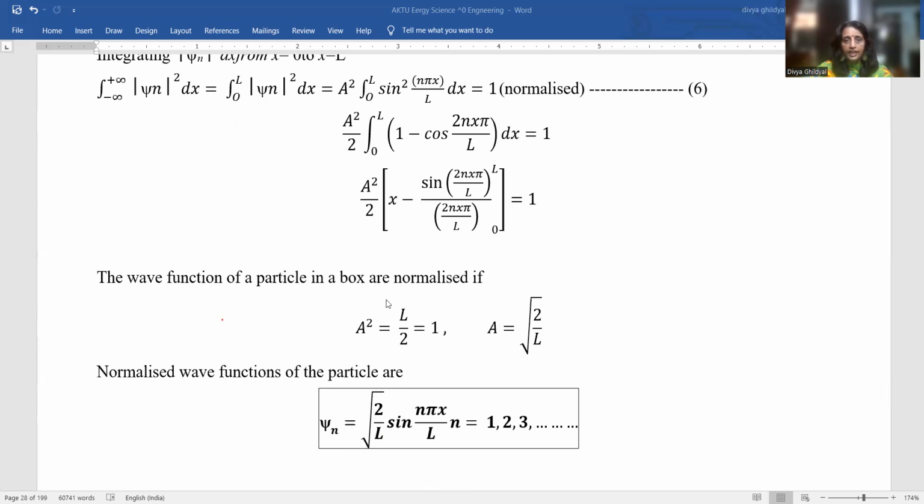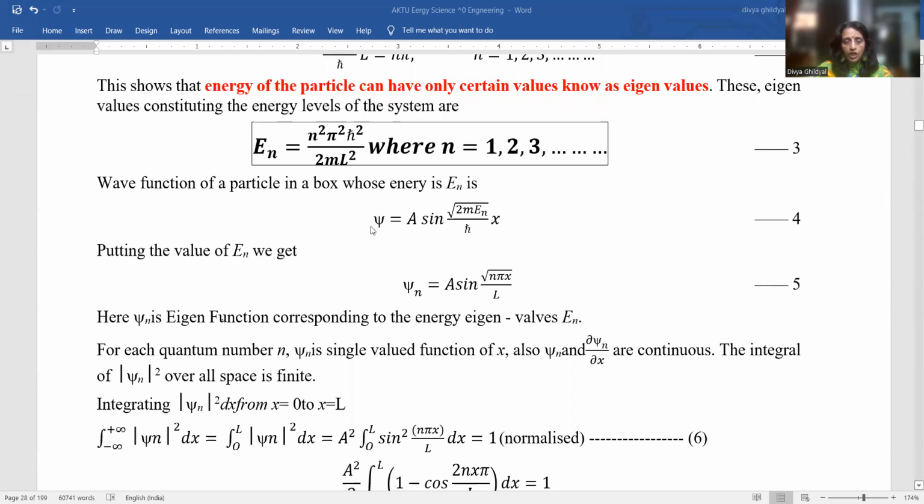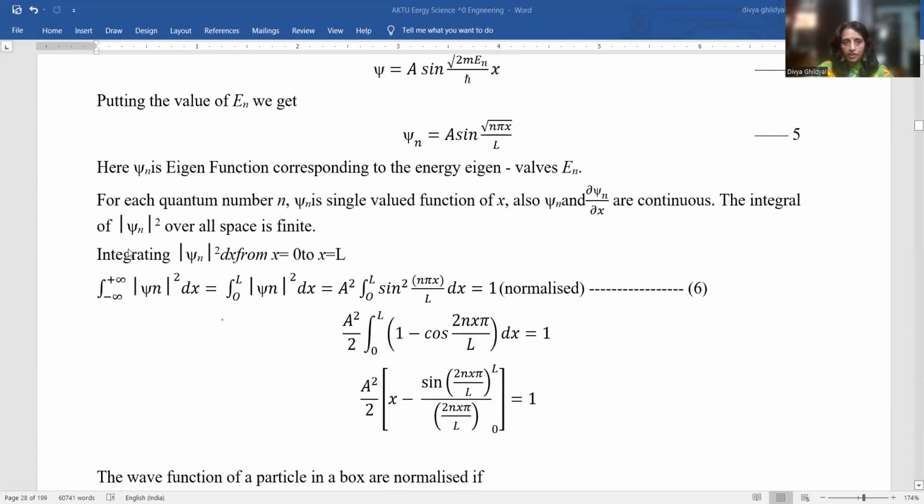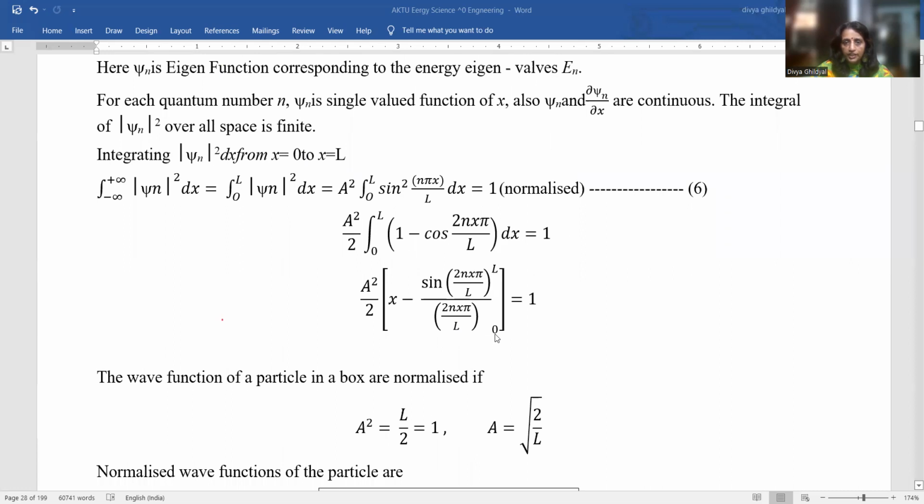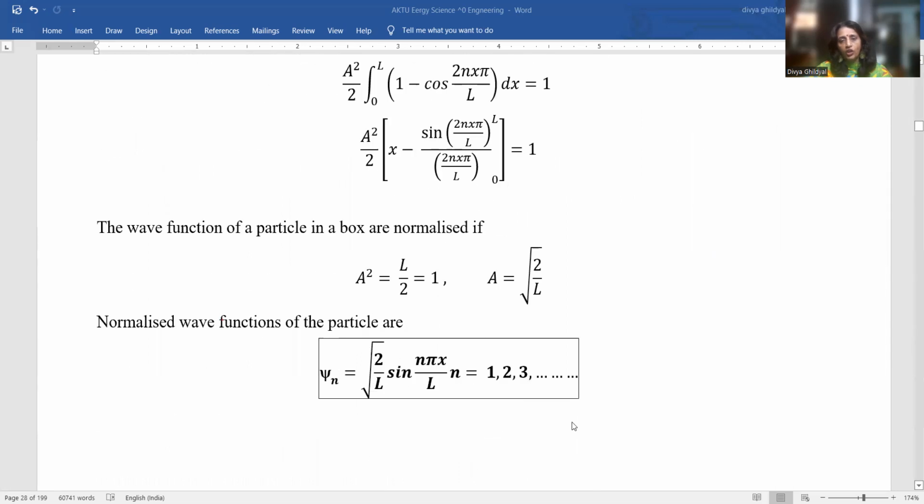It is important and it is asked. How did I do it? I wrote the equation for the wave function. I used the condition of normalization, which is that the mod of φn squared should be equal to 1. I equated it to 1, used the formula of cos 2θ, and integrated this expression. The integral of cos θ is sin θ, that formula I used. Then I put the limits from 0 to L for x, and on solving I got A equal to √(2/L).